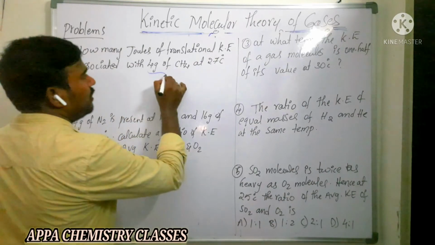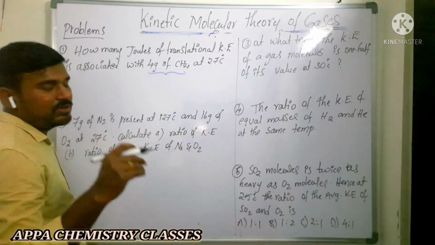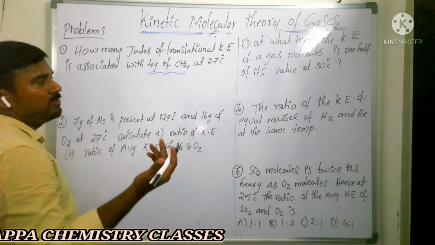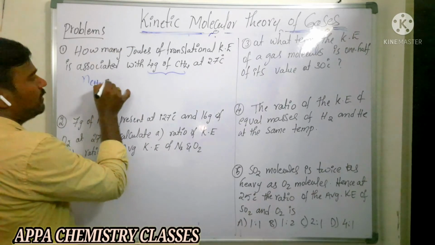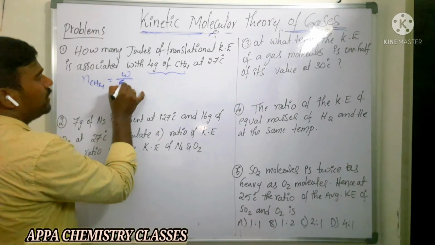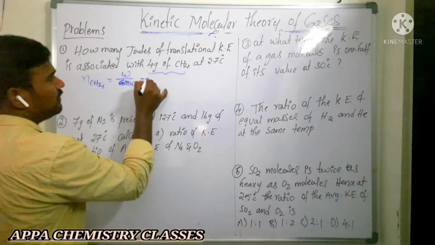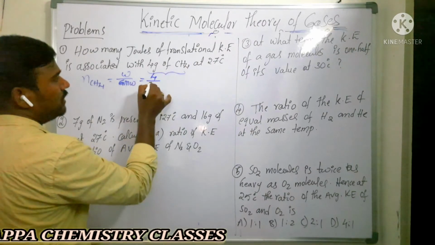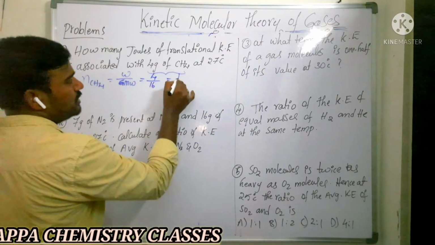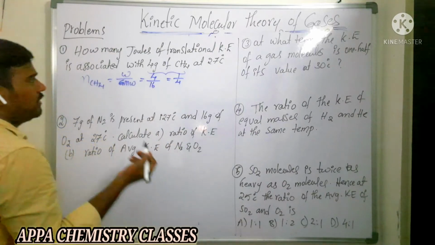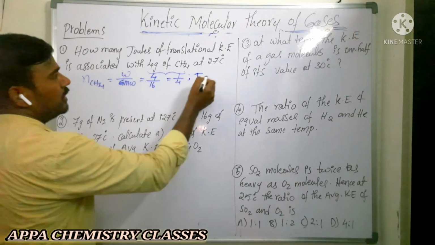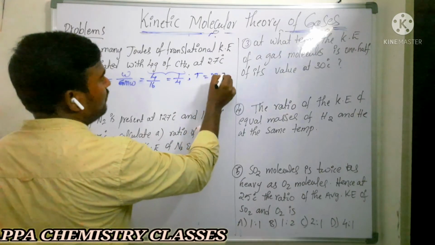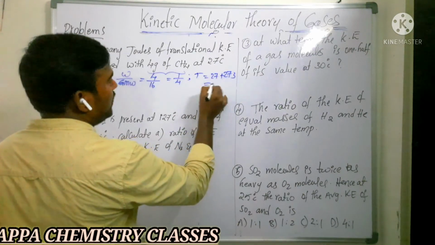Here they are not asking the average kinetic energy; they are asking for a given amount of methane. The number of moles of methane is weight by gram molecular weight. The weight is 4 and the molecular weight of methane is 16, so it is 1 by 4. We got the number of moles, and the temperature is 27 plus 273, that is 300 Kelvin.